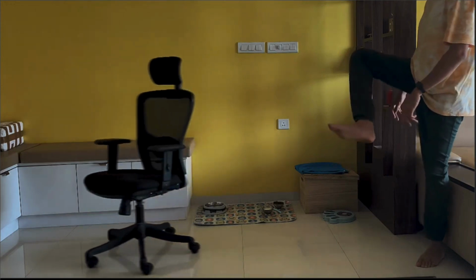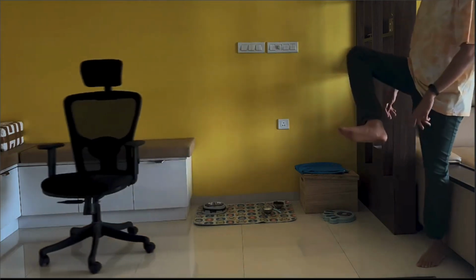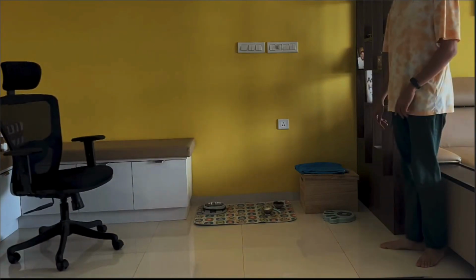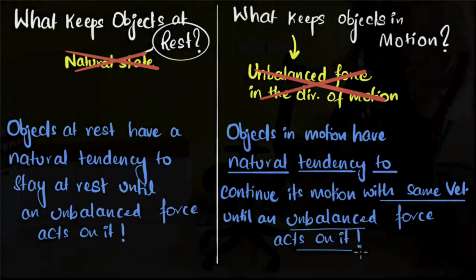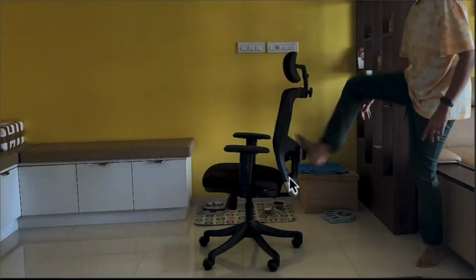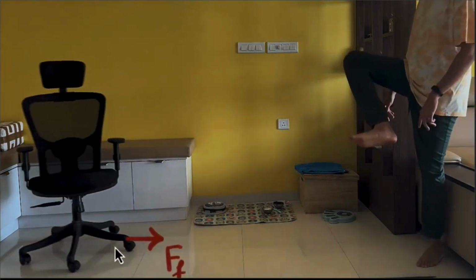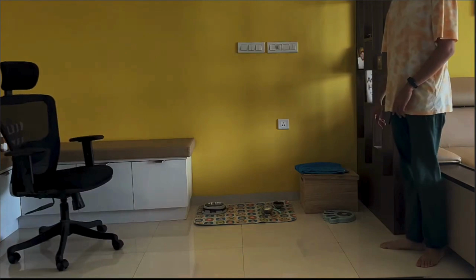But you might say, Mahesh, well, this chair eventually comes to a stop. Why is that? Well, that's because of this second part of it. It would continue its motion with the same velocity until an unbalanced force acts on it. What is the unbalanced force acting on this chair making it stop? Friction! It's the friction that's pushing the chair in the opposite direction, making it stop. If it wasn't for friction, that chair would continue to move with the same velocity.